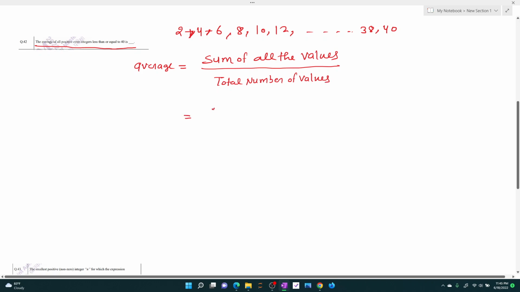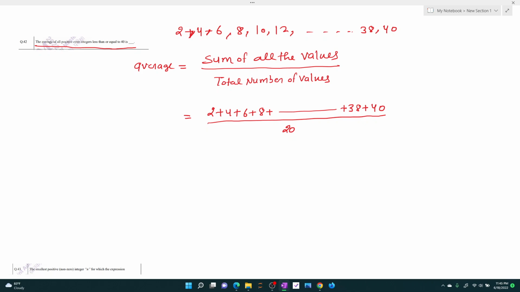That means the sum 2 plus 4 plus 6 plus 8 and so on till 38 and 40, divided by the total number of values. Do you agree the total number of values is 20 here? Because we are selecting every second integer, like 2, 4, 6, and so on, there are 20 even integers less than or equal to 40.